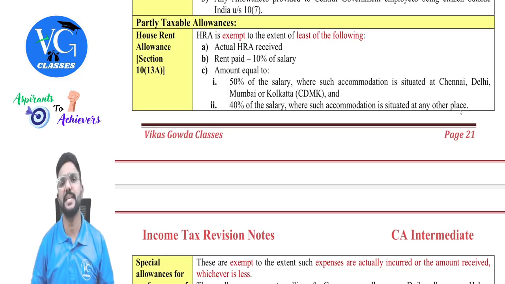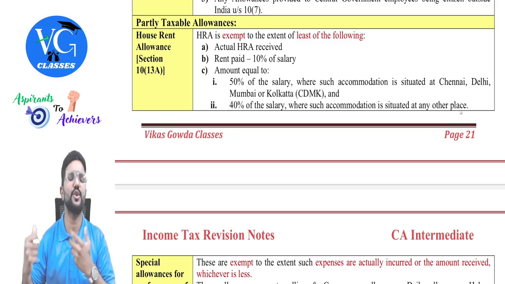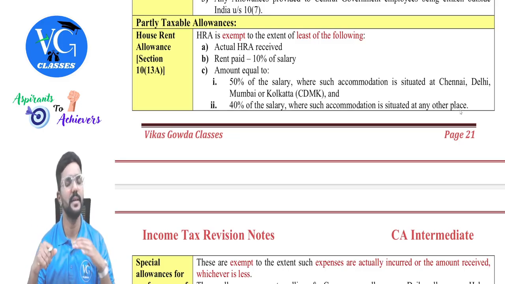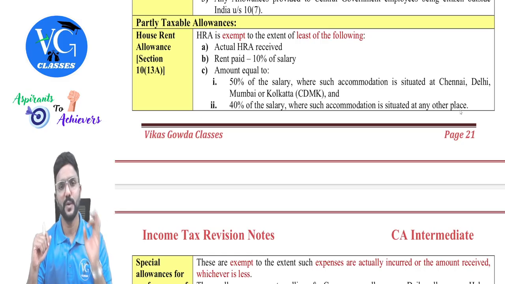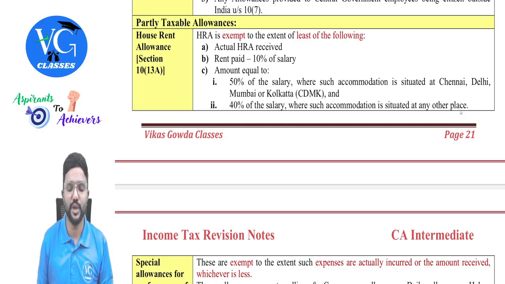Sir, what if the employee is staying in his own house or along with his parents or family members where he is not paying any rent? Then he cannot claim this exemption. So exemption is available only if the employee is staying in a rented house and paying rent, guys. Okay. How much is the exemption available, sir?